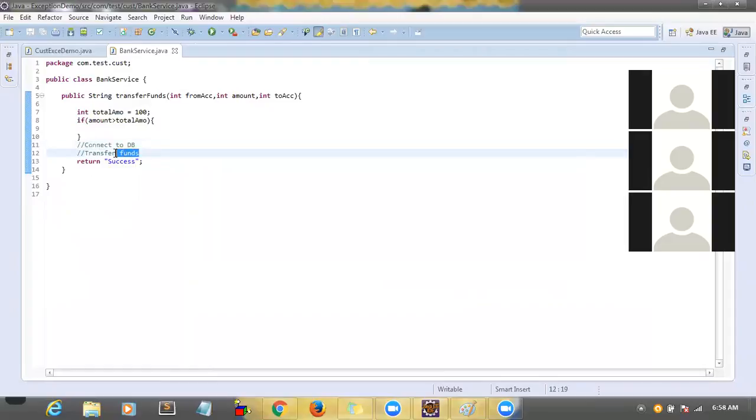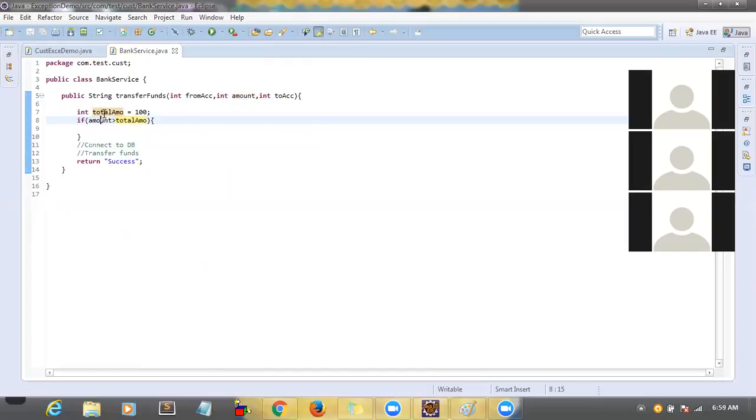After that, you are trying to transfer the funds. Before that, just assume you have a total amount with you. What is the total balance in your account? You have that variable, then you are trying to calculate the amount logic.